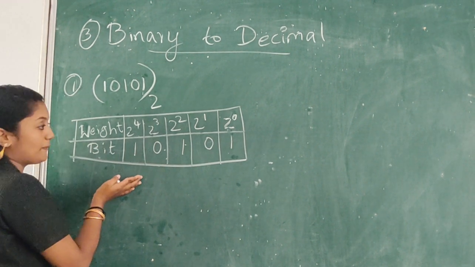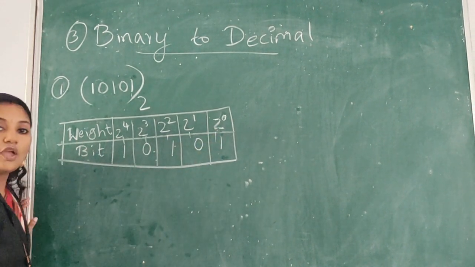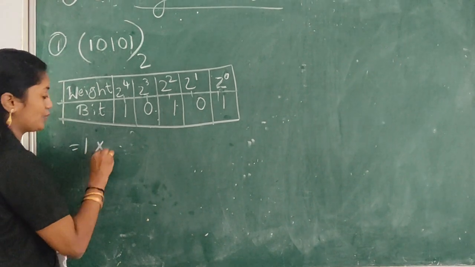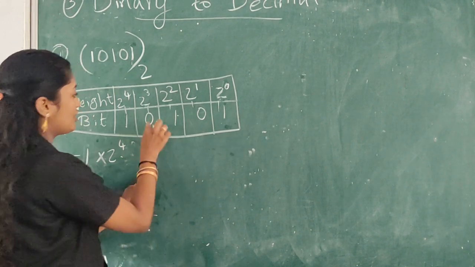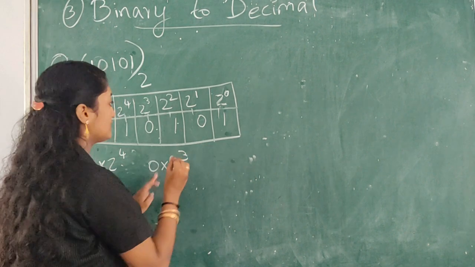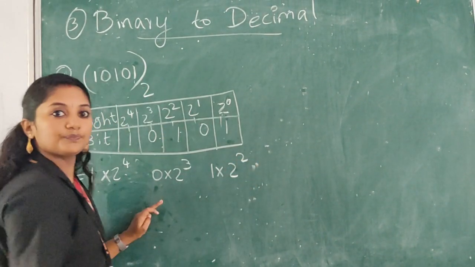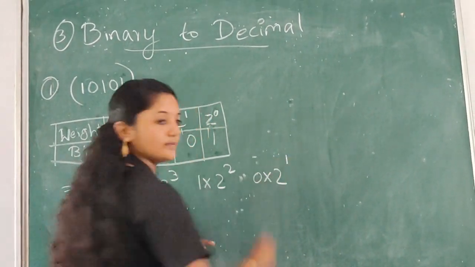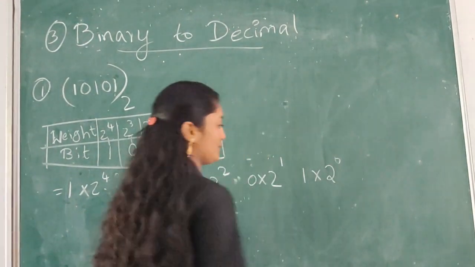The next step is to multiply. So 1 into 2 raised to 4, then 0 into 2 raised to 3, then 1 into 2 raised to 2, 0 into 2 raised to 1, and last 1 into 2 raised to 0.